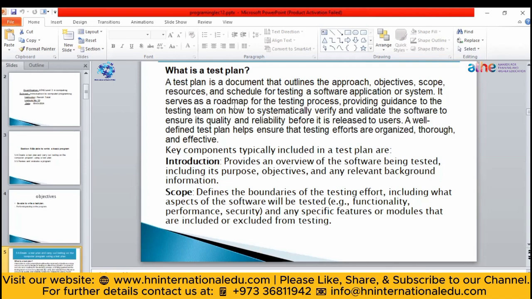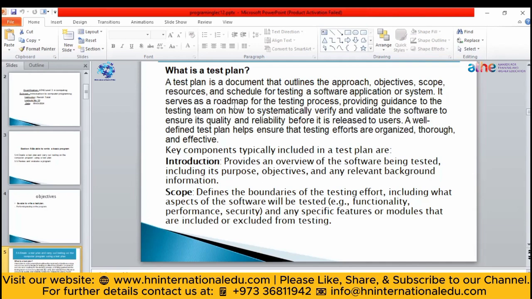Later we will see a live example or a real test plan of an application, so that you can get a better idea of how you can create a test plan. Then afterwards, you have mentioned the resources, the objective, the scope, why you are going to use that application. After that, you have to create the test cases, meaning what part of the application you have to test, and how you are going to verify that. So that is a test plan. Now we will see some key components of it, but let me show you first a test plan.